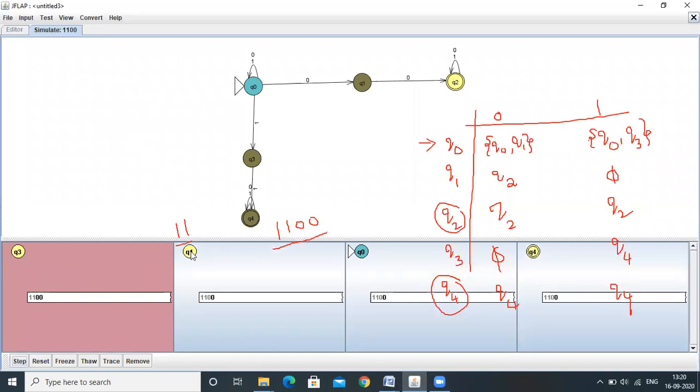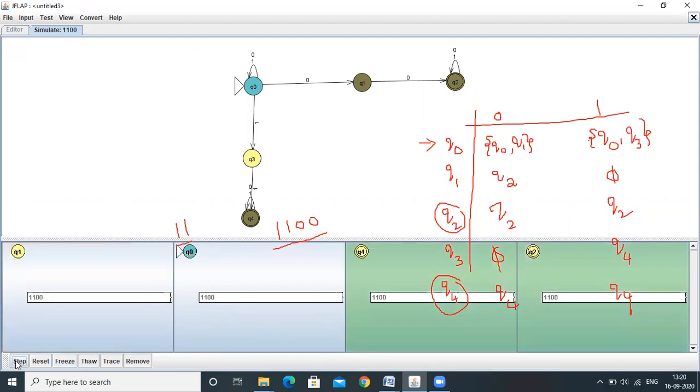Now previously it was in the Q0, and now it has reached the Q1 state. Another way, again it will reside within the Q0 state. Another way, it will go to the Q4 state. Finally, see here, previously I said two possibilities. One possibility, 00 as a substring.